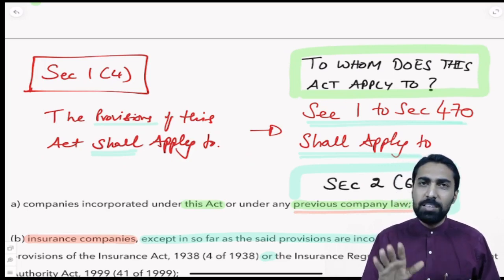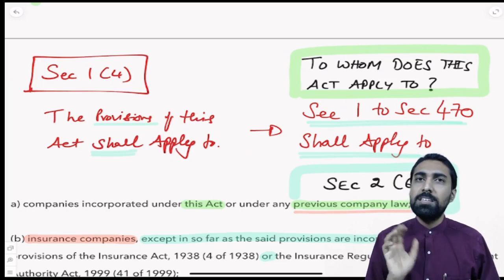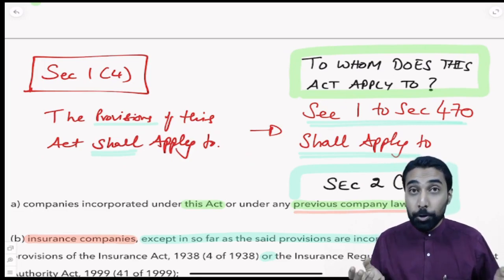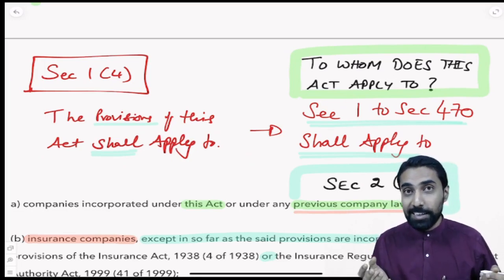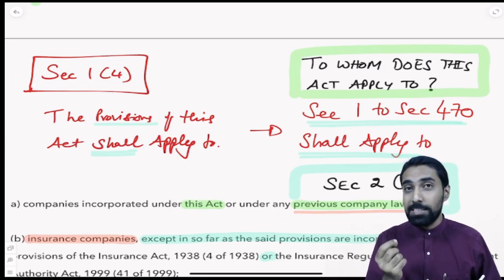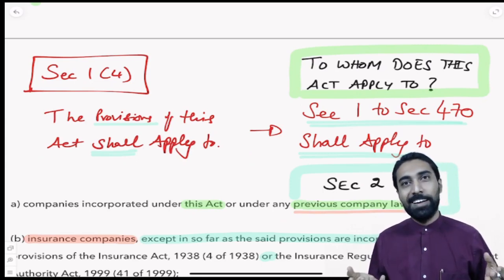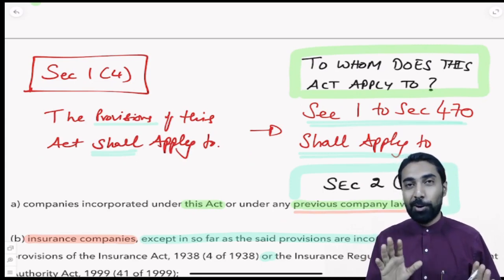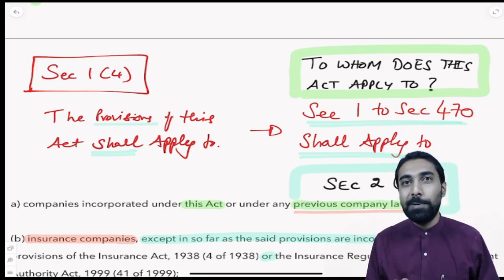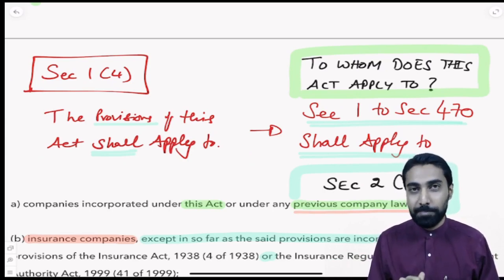To whom does this apply? Please think, to whom does this act apply? We understood the geographical boundary of India, but it should apply to some people, no? Who are those people? We will understand now.